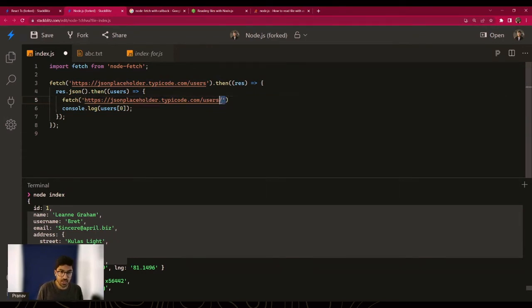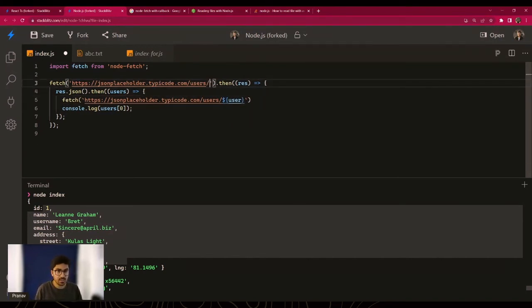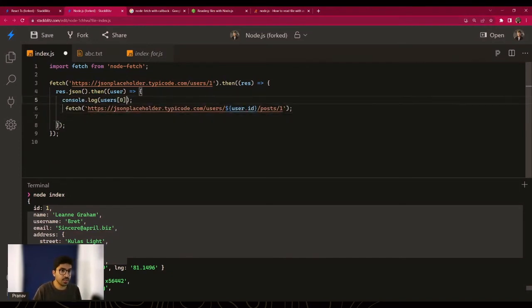users slash, and again, I do prefer using backticks. So let's replace these quotes by backticks. And now I'll write, instead of fetching all the users, let's get user number one. I think that would make things easier for us. Here, instead of getting all the users, we are just getting a user. And now I can write user.id, right? That's perfect. And after that, I'll write posts and just get the first post by this user. Let's just get that. Instead of printing users now, I would print user and I would print user.name.